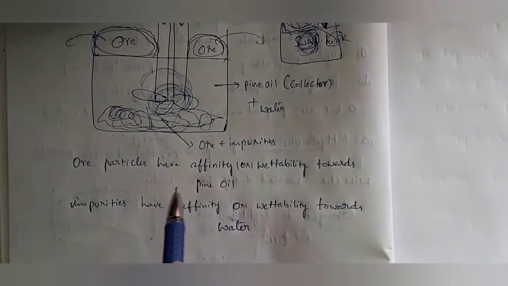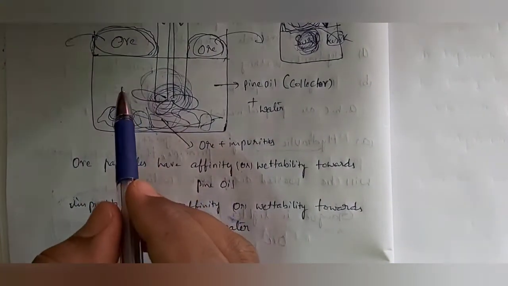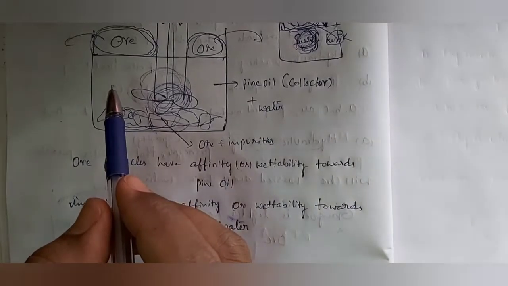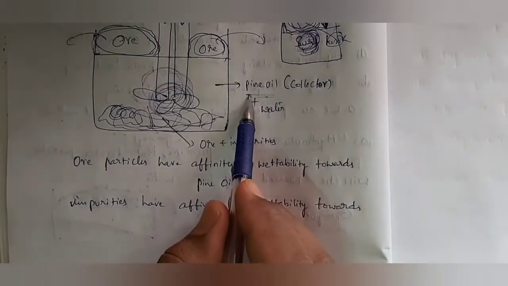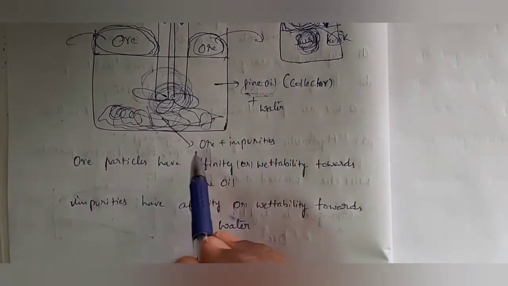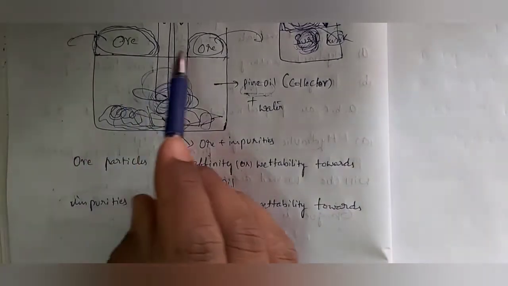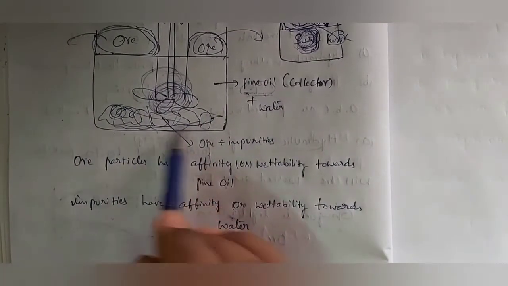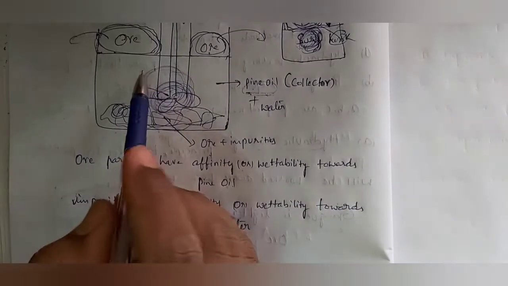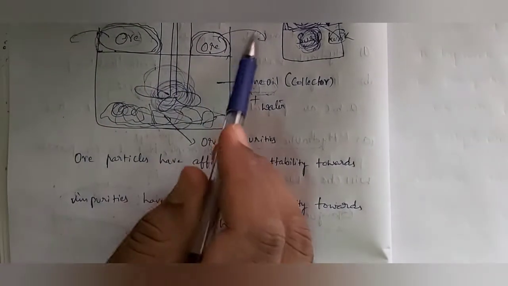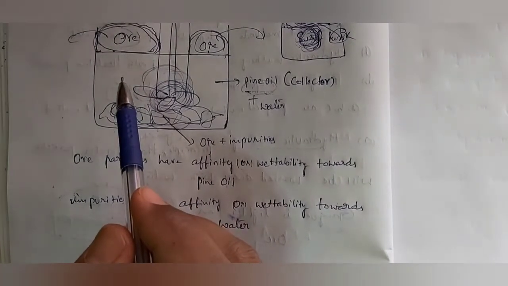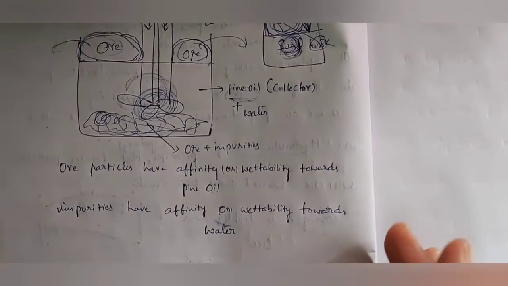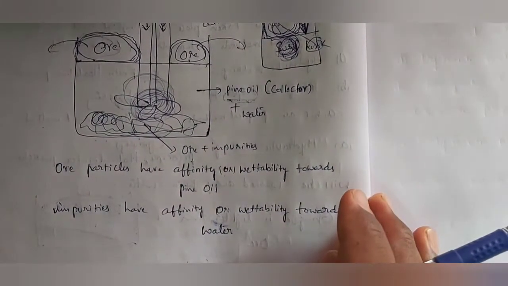Is it okay? So that's why these ore particles along with pine oil, oil is less dense than water. Is it correct? So that oil in the form of foam along with ore particles will come to the surface. Inside we have water plus impurities. In this way we are going to separate ore particles from impurities. This is also one of the methods of concentration of ore in which no chemical reaction takes place. That's why this is also called physical method only.